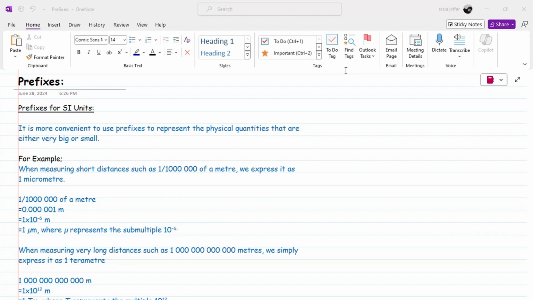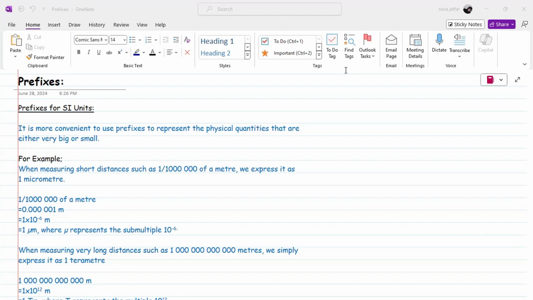If I ask you the diameter of your cell, it is so small that you can answer in nanometers. Nanometer is a prefix used to represent a very small distance, a very small value. So to represent smaller values, we also use prefixes.